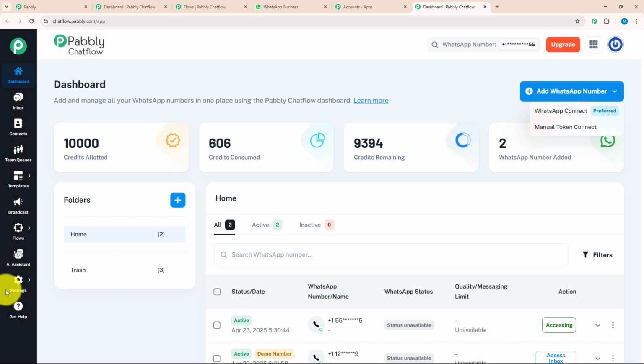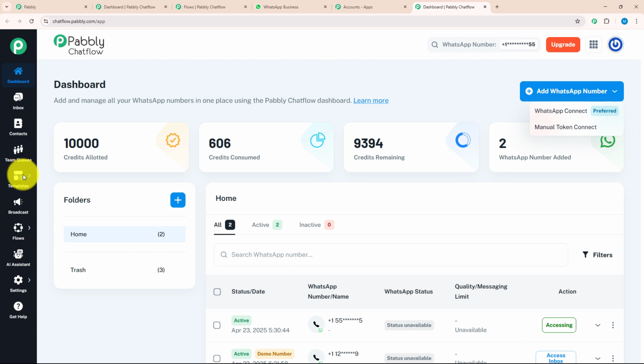Not only that, we have many more different features on the dashboard. Let's see each feature one by one. Below the dashboard, there is an inbox option where you can manage all your conversations with customers and you don't need to open WhatsApp separately. After that, we have the contact section where you can create new contacts and separate them according to their requirement. After contact, we have the team queue section where you can assign different tasks to different team members and review their performances.